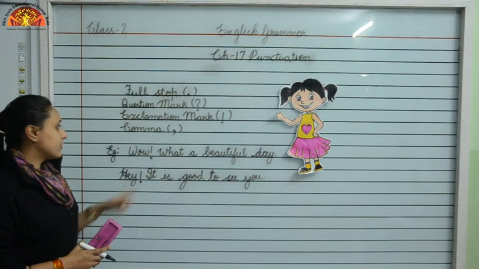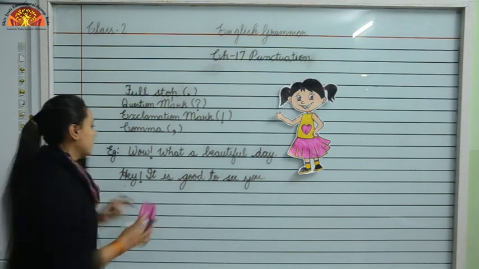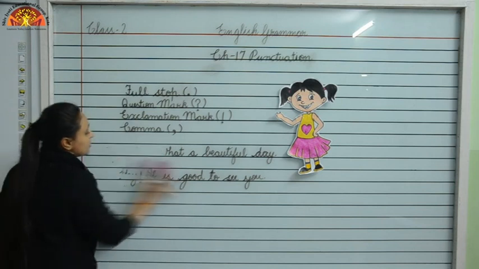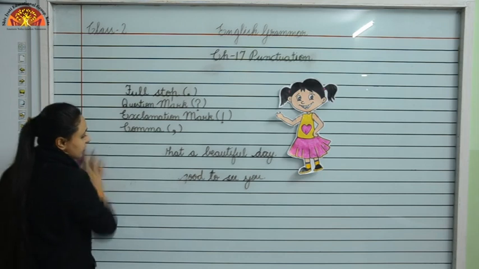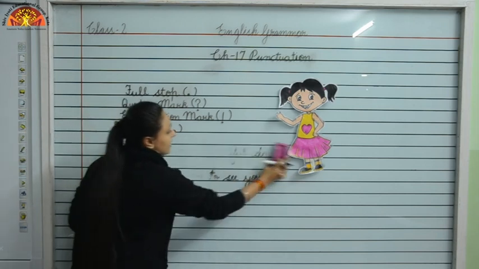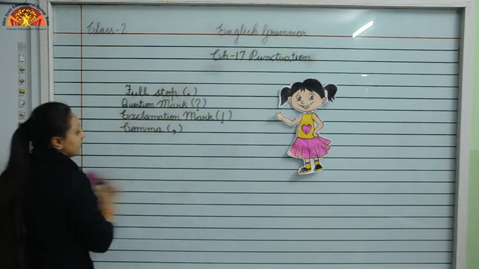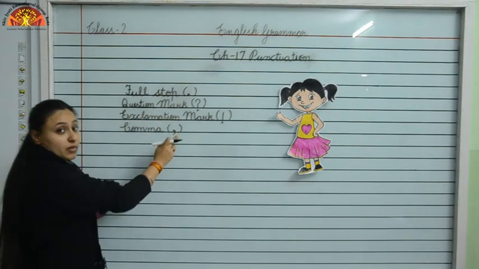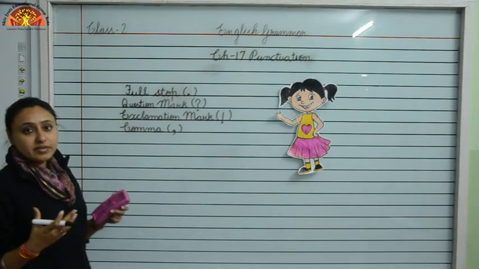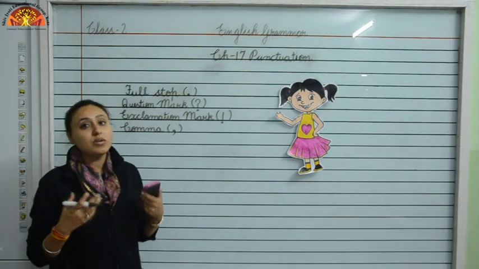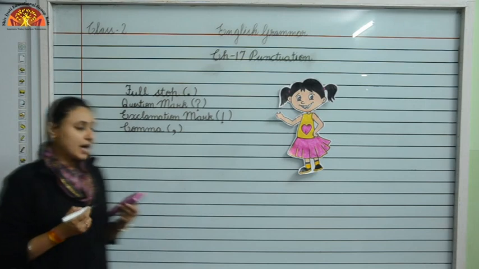Now, children, we will learn about the comma. We use a comma to separate words from each other in a sentence or in a list. Here, this is the symbol of the comma. Now I will explain the comma with the help of some examples.